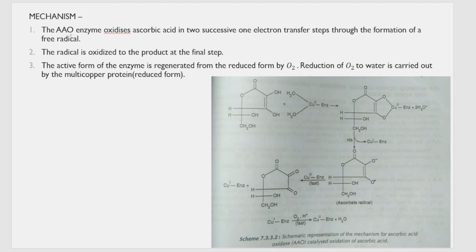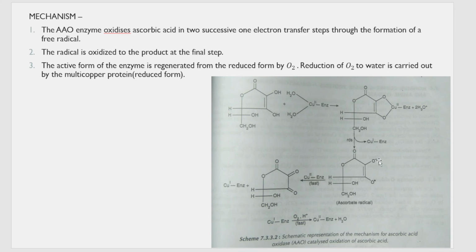So the AAO enzyme oxidizes ascorbic acid in two steps: a one electron transfer step through the formation of a free radical, as you have seen, and in the final step the free radical gets oxidized. Once there is formation of the ascorbate radical, the Cu2 enzyme comes once again, there is one more subunit, and it oxidizes this O dot to give a double-bonded O.